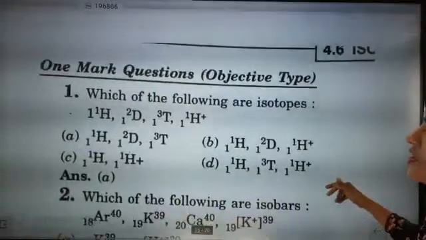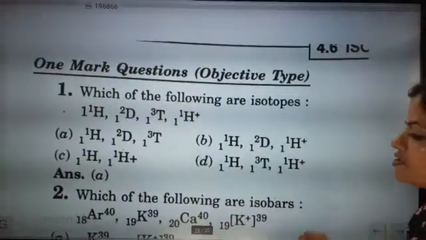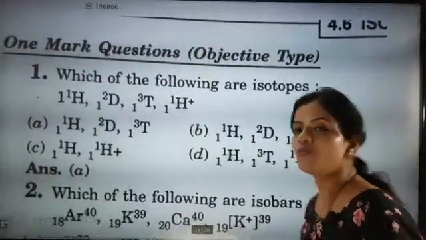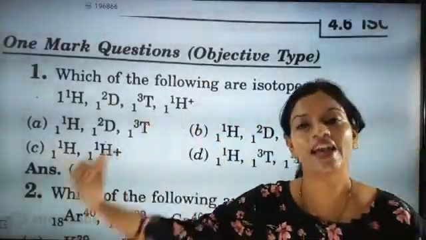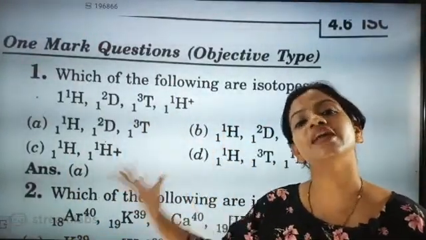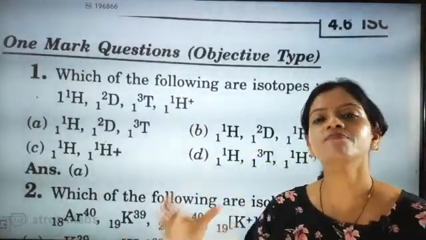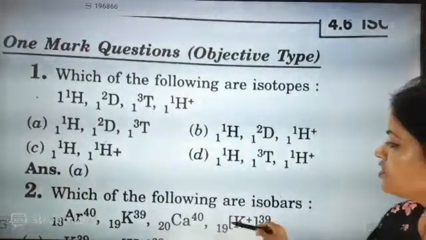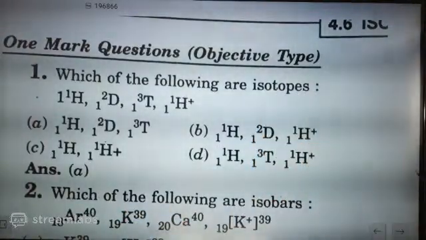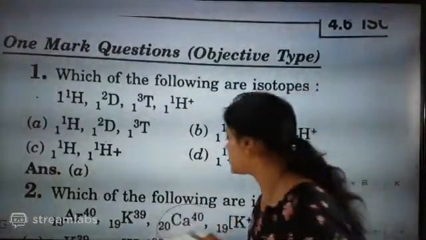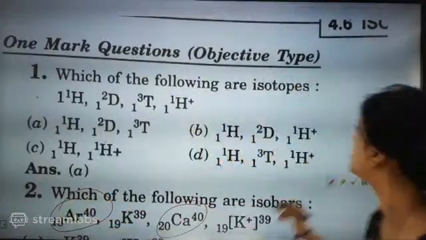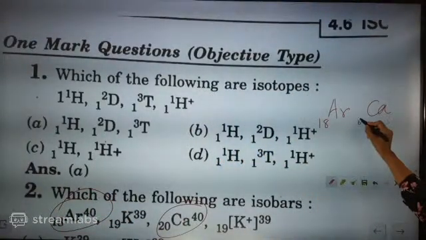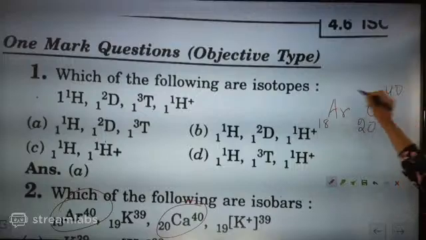Now the next question: which of the following are isobars? What is the definition of an isobar? Isobars are atoms of different elements that have the same atomic mass but different atomic numbers. Which ones have the same atomic mass? Argon and calcium. Argon has atomic number 18, calcium has atomic number 20, but their mass is the same.